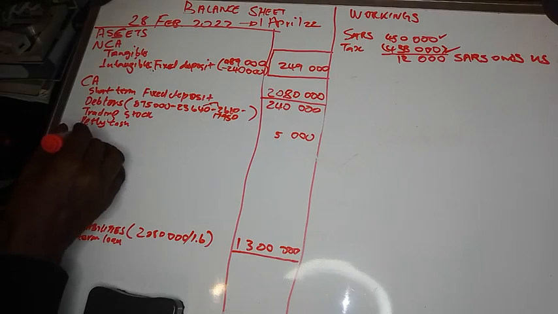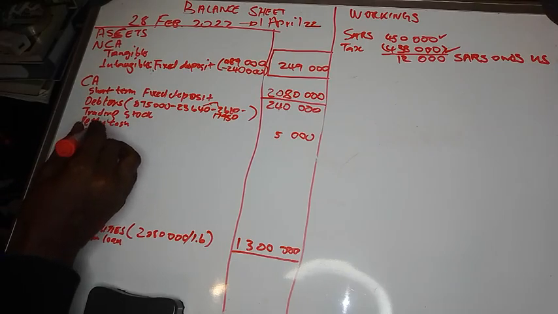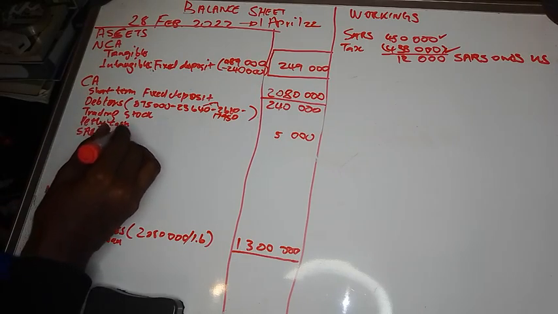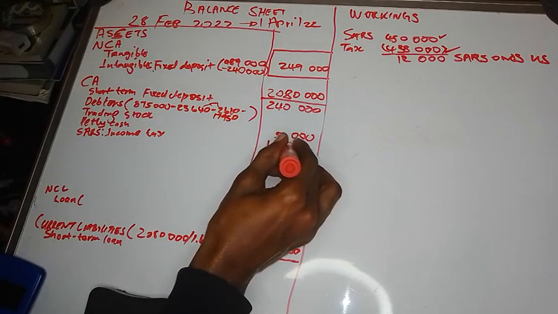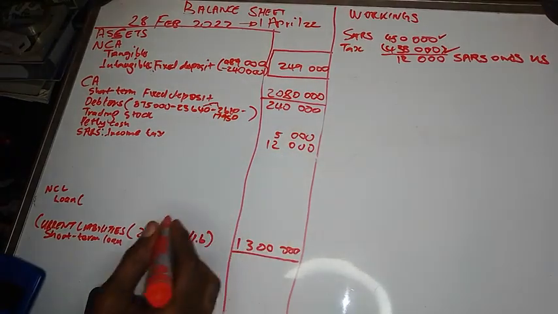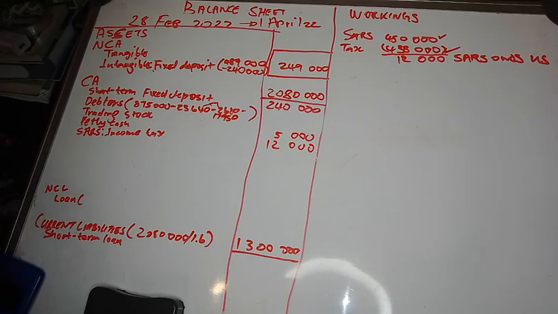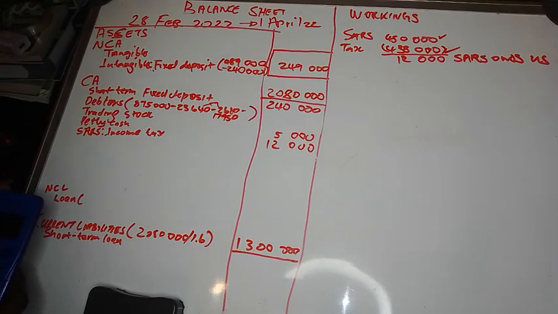So we will have SARS under current assets. We will say SARS income tax. Then we'll write 12,000 there. Right. Now the bank is the bank overdraft. Okay, let's calculate debtors. So our debtors is 875,000 plus 23,640.